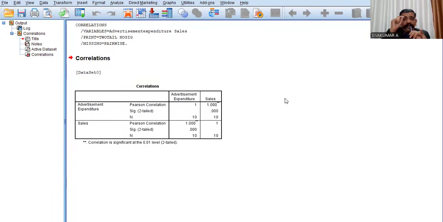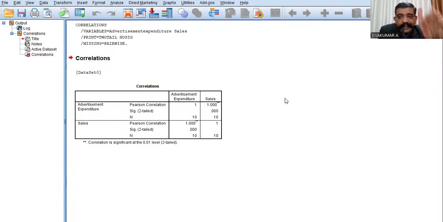Okay, then how can you interpret the result? You know that in every test, first you have to write a hypothesis. Even if it is a non-parametric test, you have to write a hypothesis. In correlation, first the null hypothesis H0, second the alternate hypothesis H1.